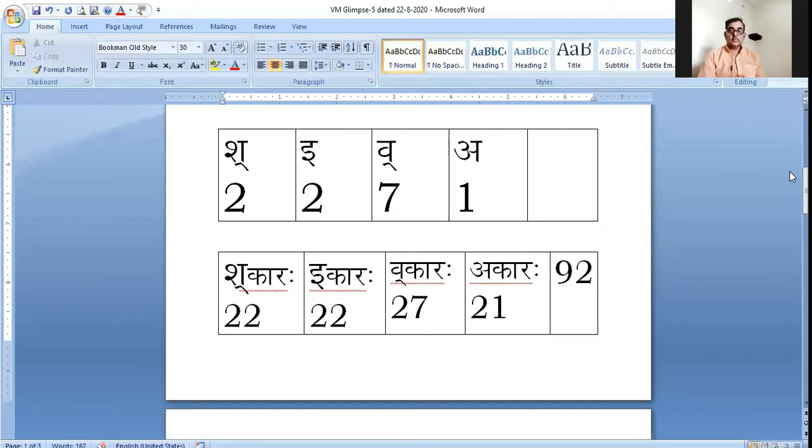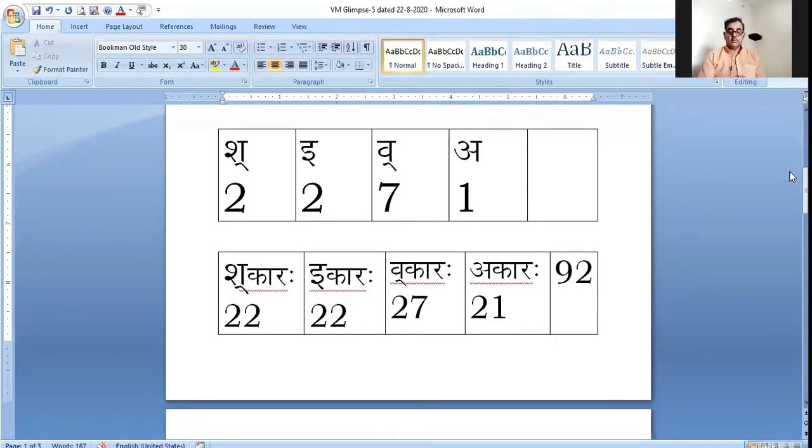Now, from here, we are taking the first aspect. Sha means Shakar, when it is pronounced, its utterance, its pronunciation is Shakar. It is Ikar, it is Vakar, it is Akar. Now the TC value of Shakar is 22, value of Ikar is 22, value of Vakar is 27, value of Akar is 21. As kar has value 20, so 2 plus 20, 22, 2 plus 20, 22, 7 plus 20, 27, 1 plus 20, 21.